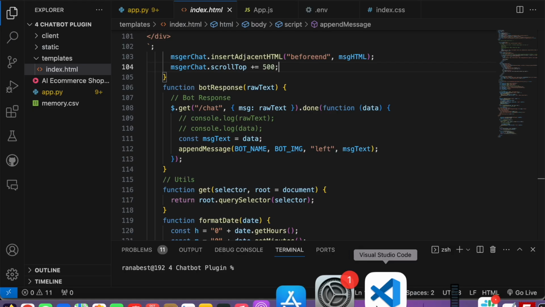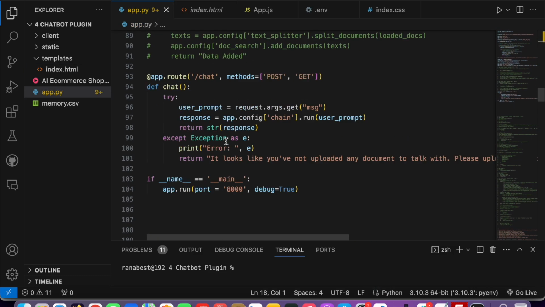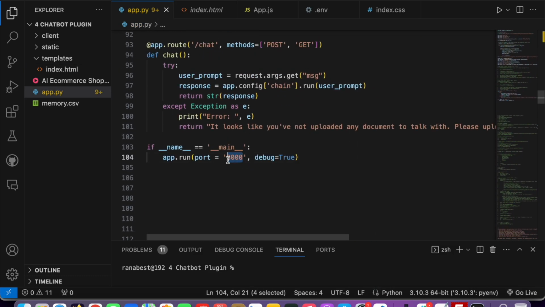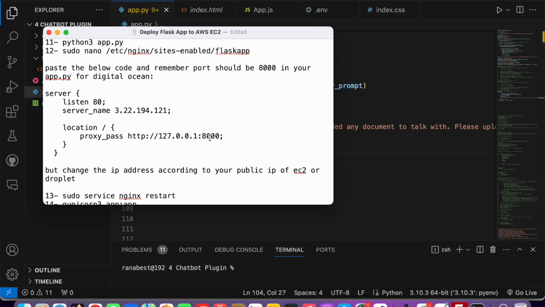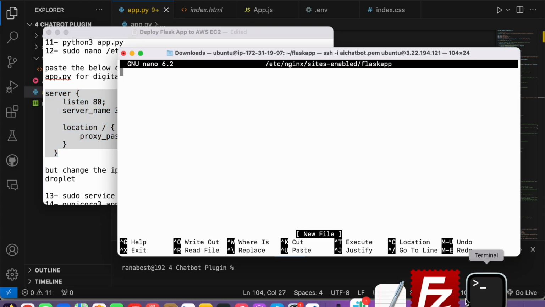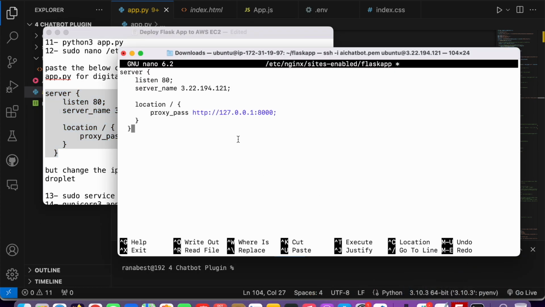Why? Because in our server we are using the port 8000, this one. So whatever your port is, just type it here. If you're not writing any port here, I think by default Flask uses port 5000. So also you need to customize here, and also you need to go to inbound rules and update it. I already did that, so I just need to copy that, come up here and paste it here, control V or command V. So now you need to press okay.